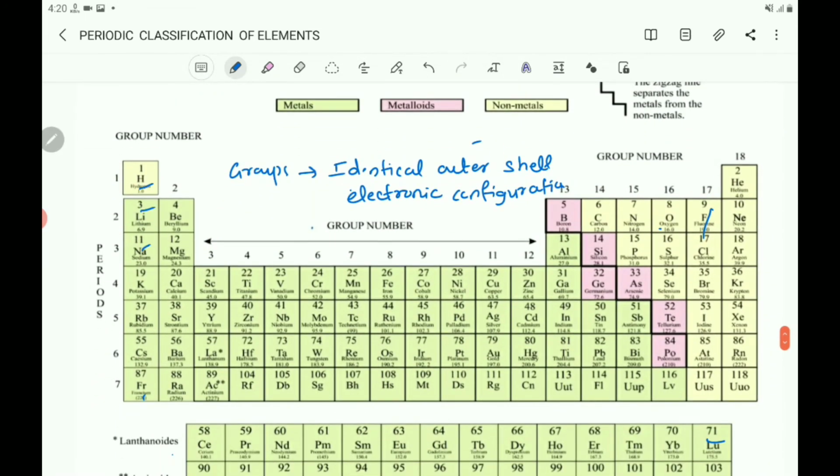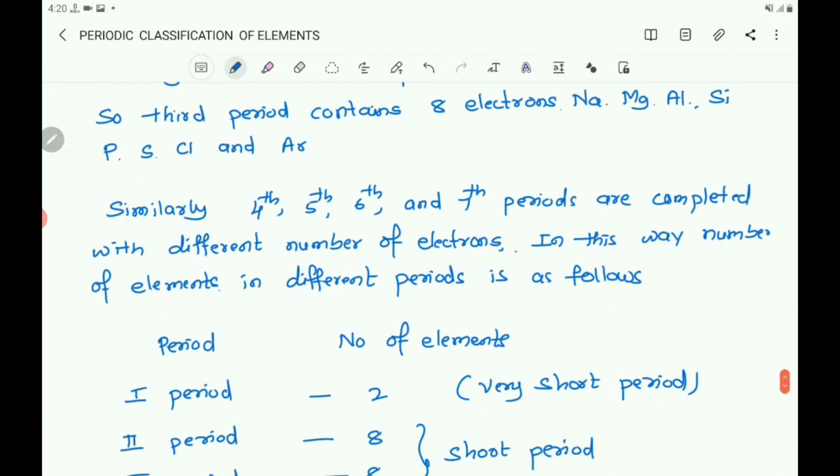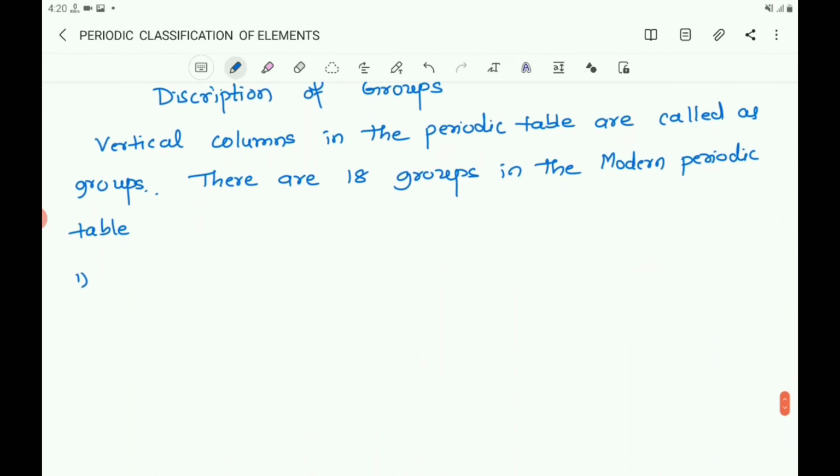Yeah, 1, 2, 3, 4, 5, 6, 7. So write first group contains 7 elements.